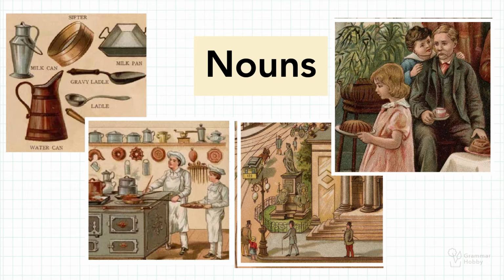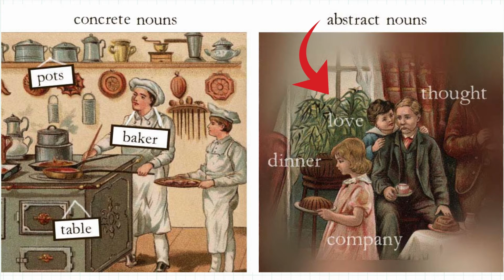Again, nouns name all things and ideas. So love, thought, company, and dinner are nouns too. They are names of ideas that cannot be touched. We call these nouns abstract nouns.